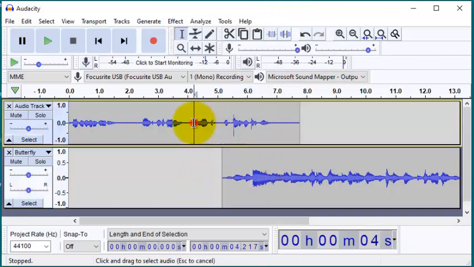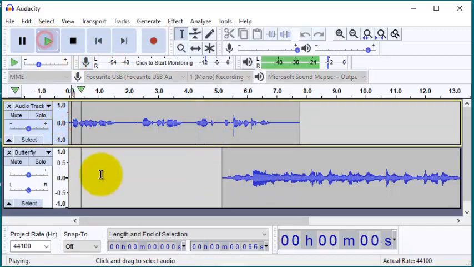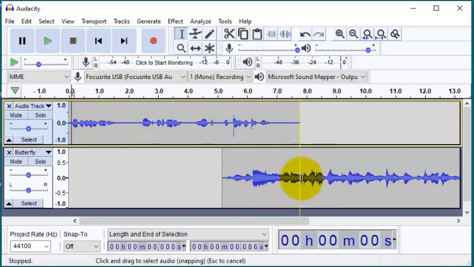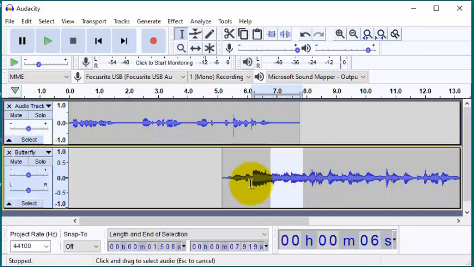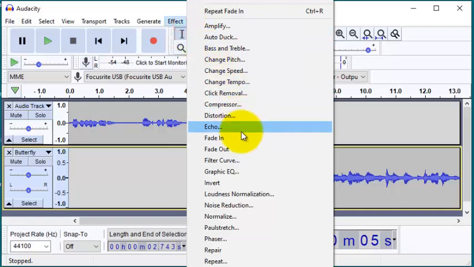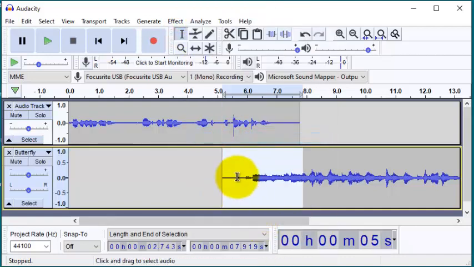So let's listen to it from the beginning. There was a little garden, and in the garden lived a beautiful butterfly. Butterfly. Still it's quite loud, so I'll select this much portion and apply fade in.